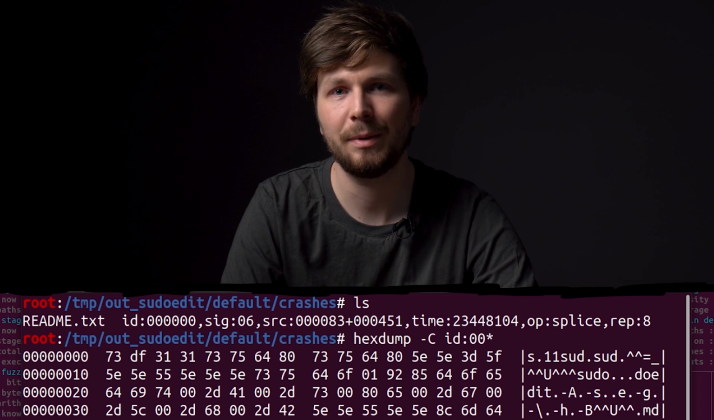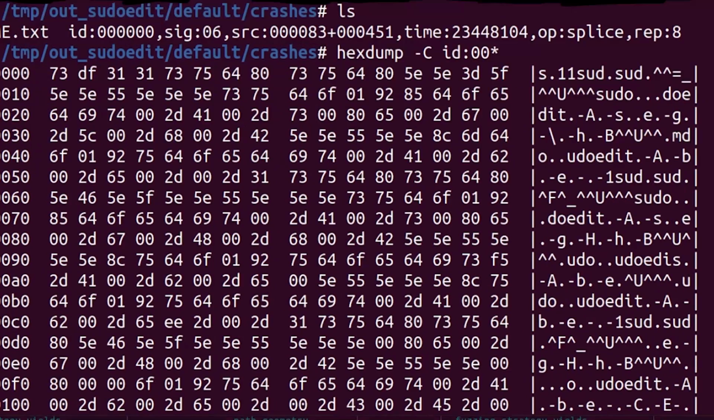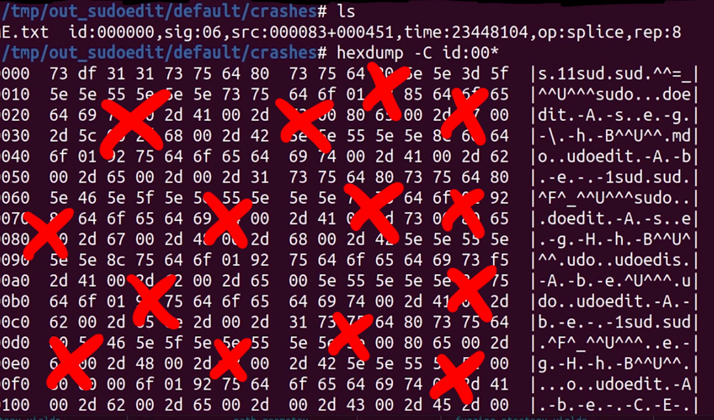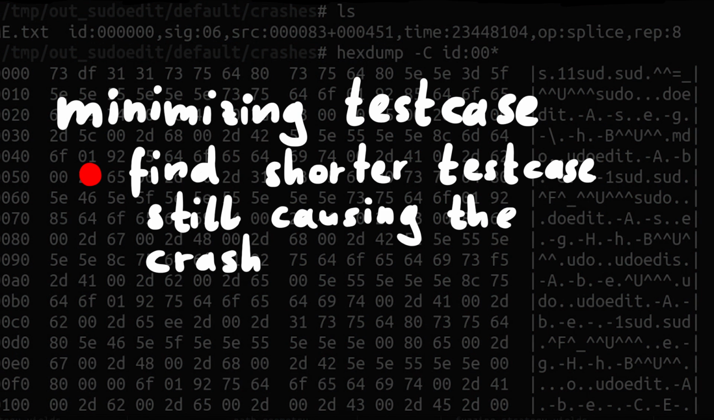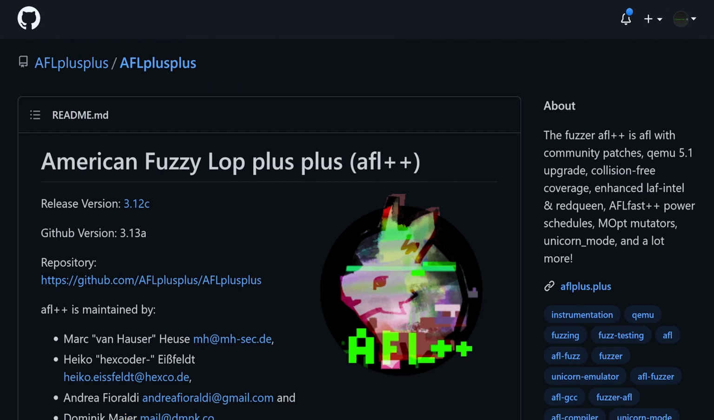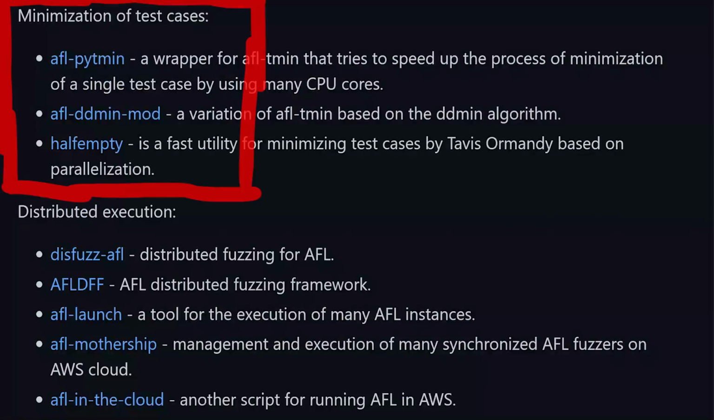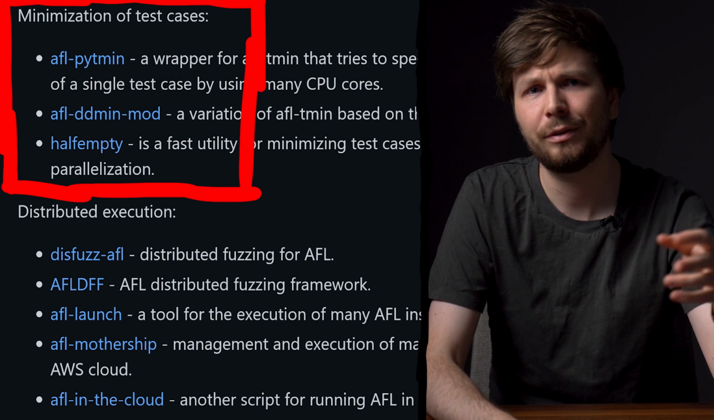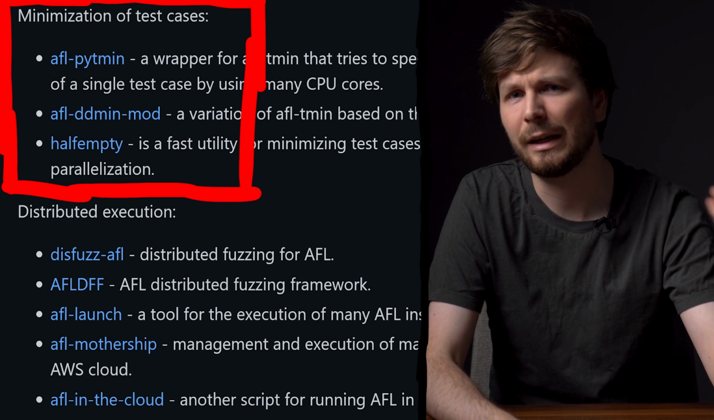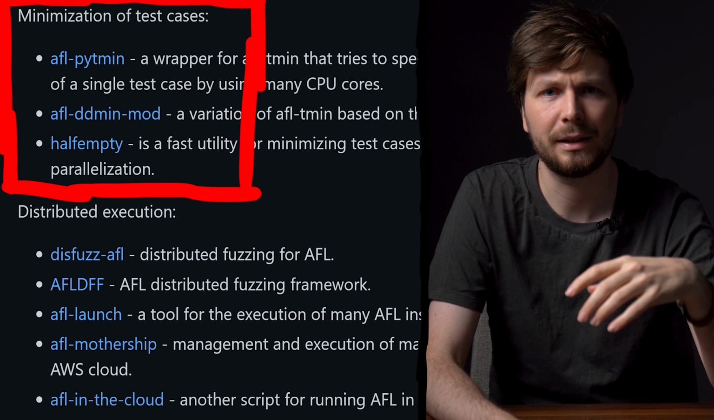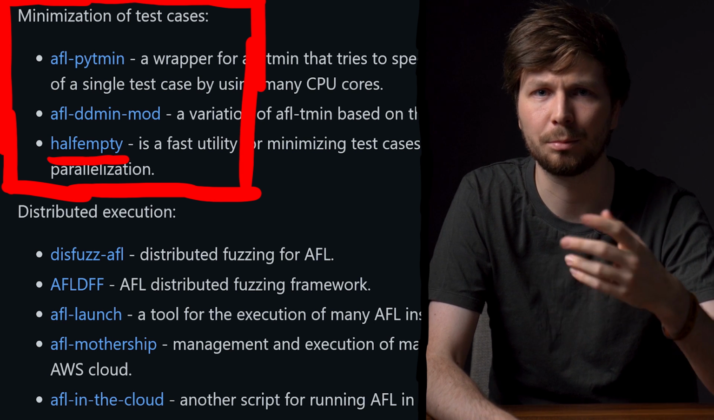Anyway, this test case we have is pretty complex, and probably most of the data here is useless garbage. So I would like to minimize it. Minimizing it can give us a shorter proof of concept crash that's much easier to work with and to understand. In the AFL++ README, you can find a section about minimization of test cases. I have no experience with any of them, kind of want to try them all, but I guess I start with the actively maintained halfempty project from Google Project Zero.